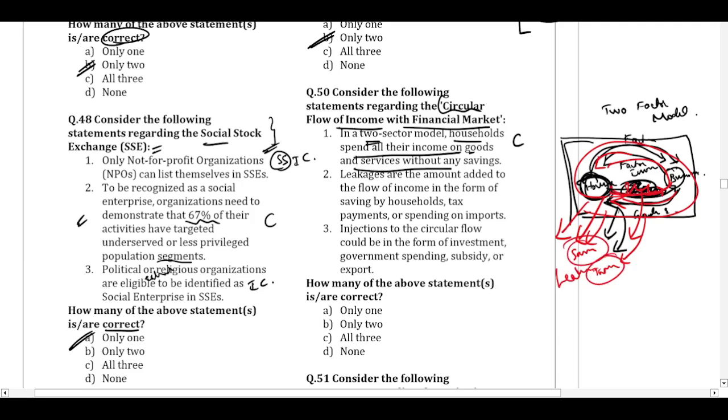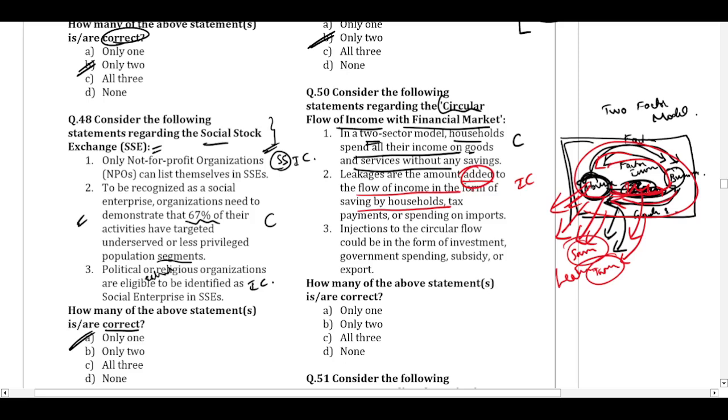It can be savings, it can be tax taken by the government. So here the question is saying that leakages are the amounts added to the flow of income in the form of savings by households and tax. It is not the amount that is added, but in fact the amount that is going out. So added is the incorrect option here.